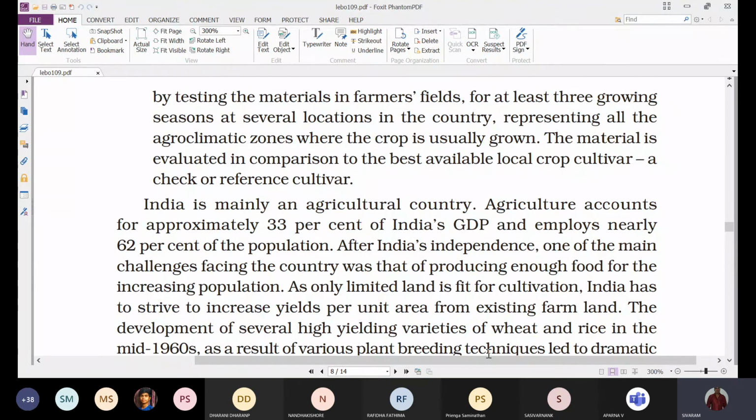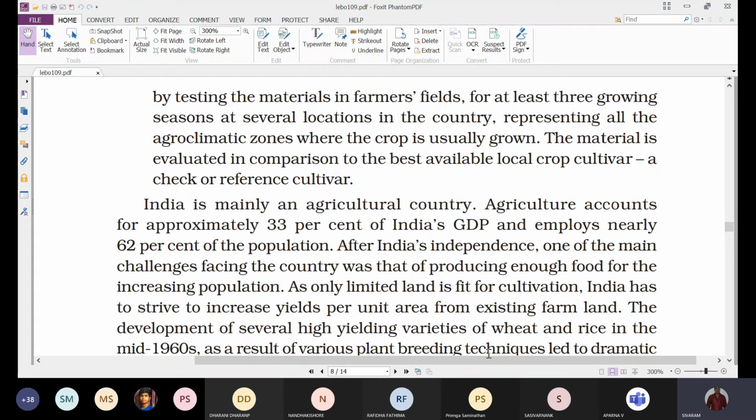That means already in that local area, one rice variety is growing. Some rice variety is already growing in that area now, and they have developed a new rice variety. After growing for 3 seasons, what they will do is compare it with the already existing local rice variety. Which is showing higher yield, which is showing best quality, which is showing better disease resistance.